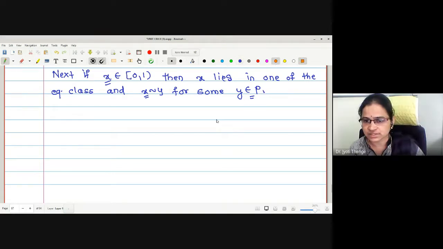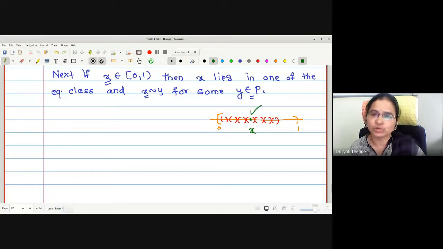Is there any confusion with this? Suppose this is closed 0 to open 1, and we have made the partitions like this, not exactly like this, but for the sake of understanding. Now if I pick a number x somewhere in the interval, this x is going to lie in one of the equivalence classes.